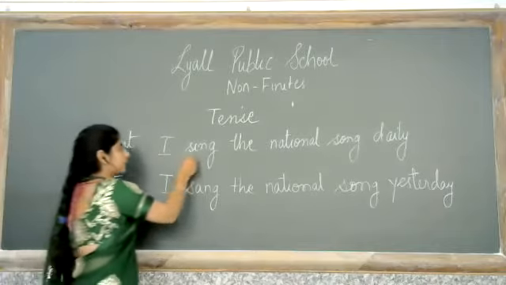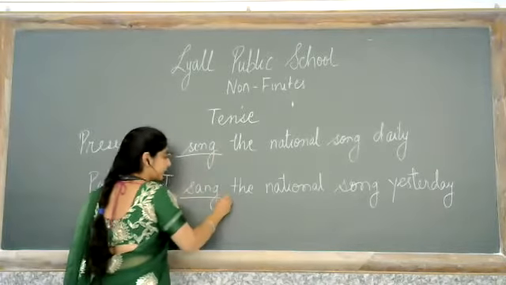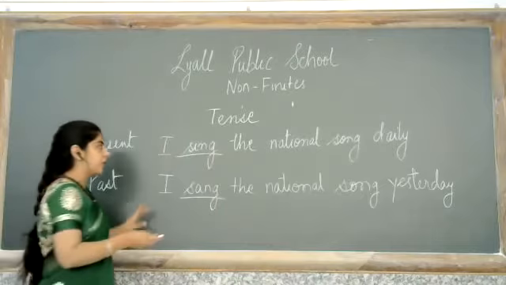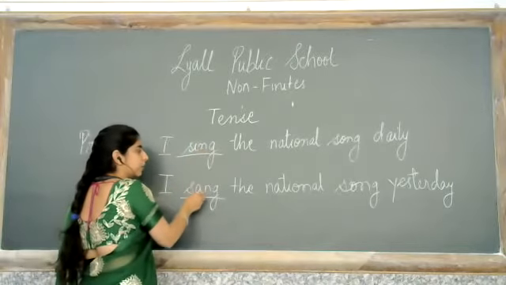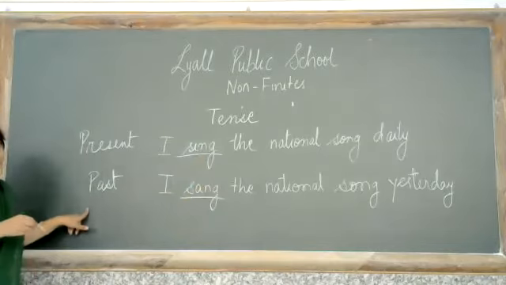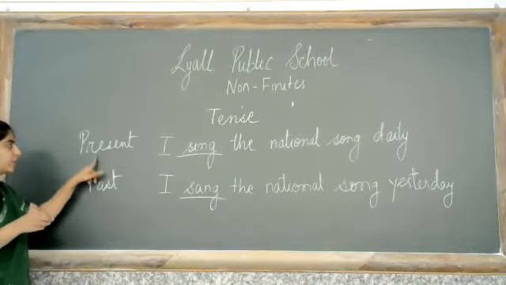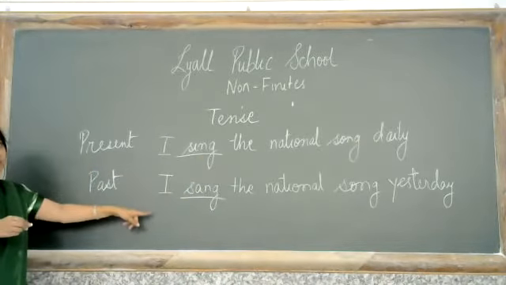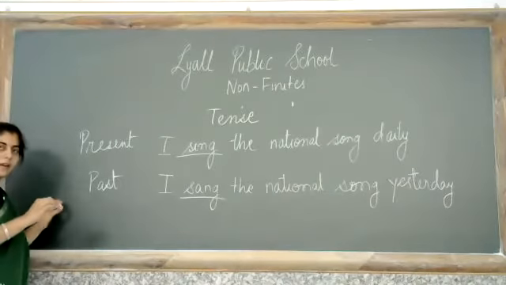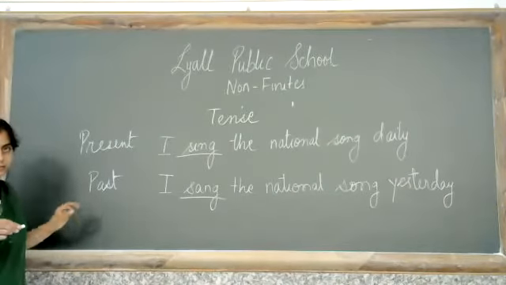So the verb is sing, and here it is sang. Everything else is same, but the only thing that has changed is sing and sang. It has changed because of tense. Because it has changed because of tense, this becomes a finite verb. Okay? If it would have been a non-finite verb, it would not have changed.